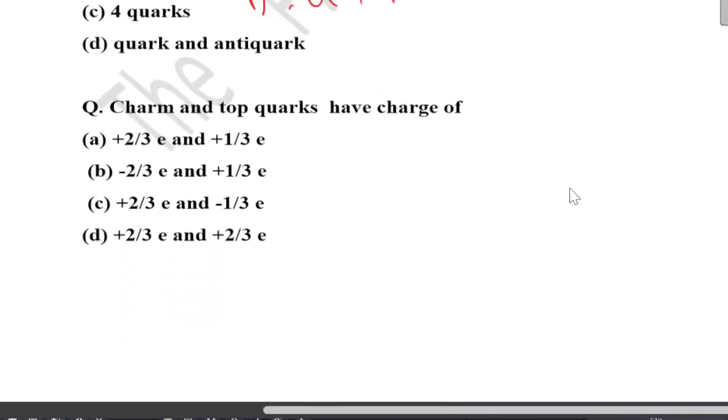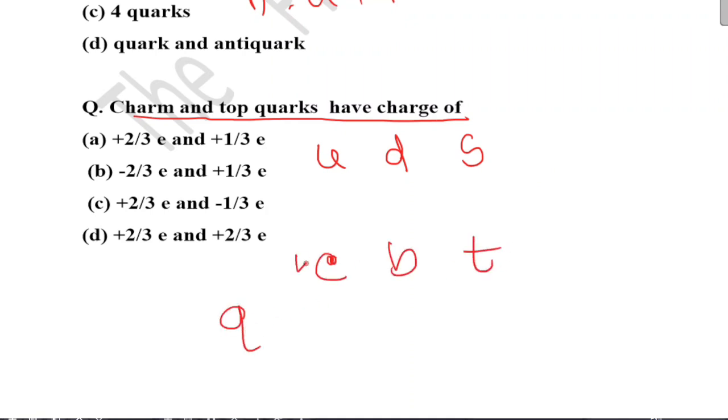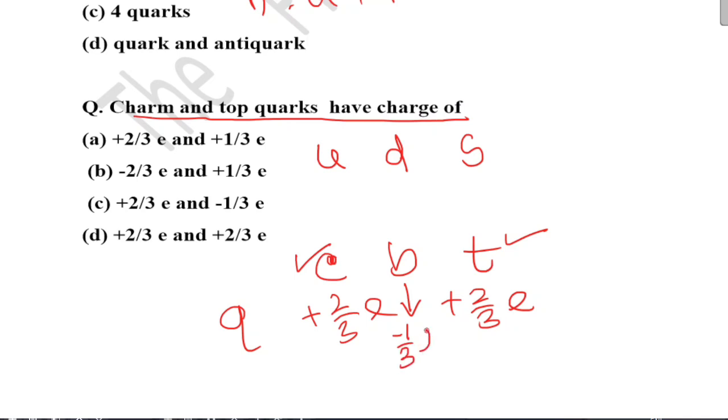Next, charm and top quarks have charge of, okay, UDS, CBT. So charge of charm and top quark is plus 2 by 3e, plus 2 by 3e. But for bottom, you remember this is minus 1 by 3.